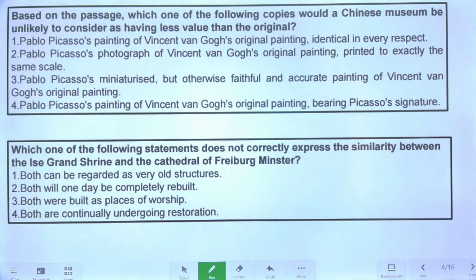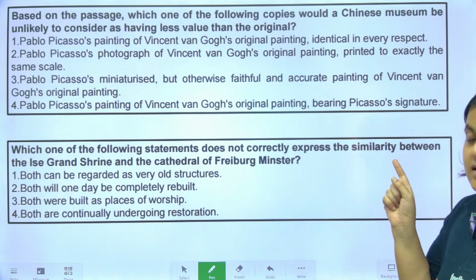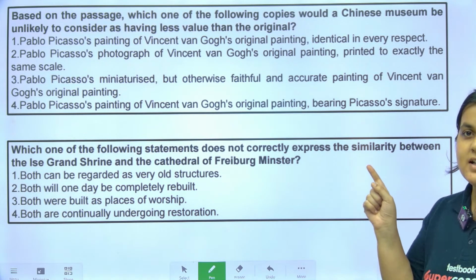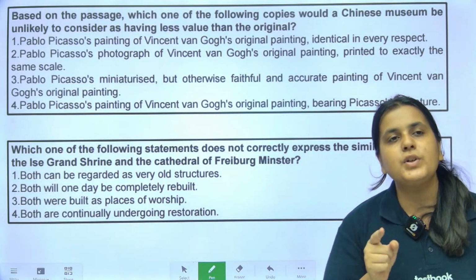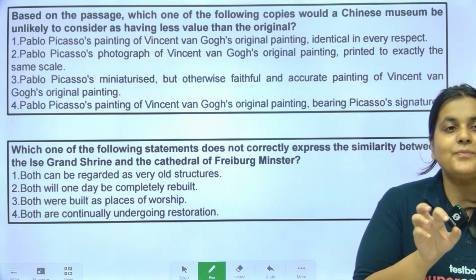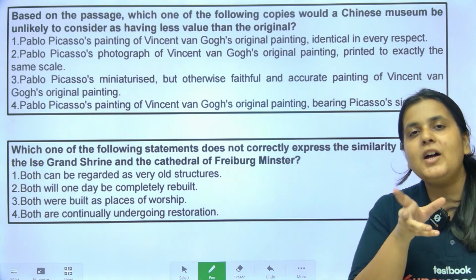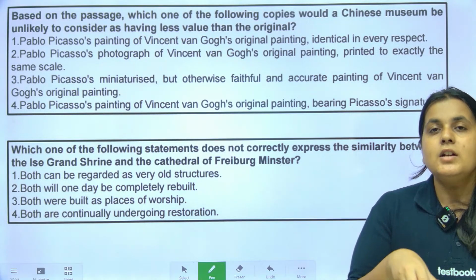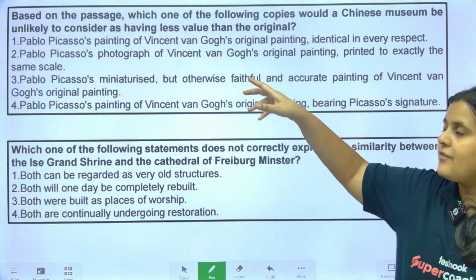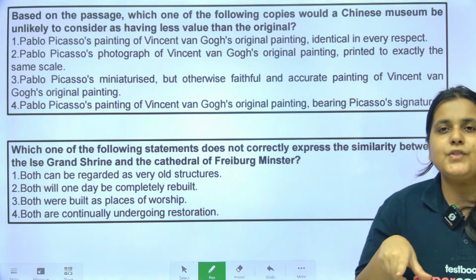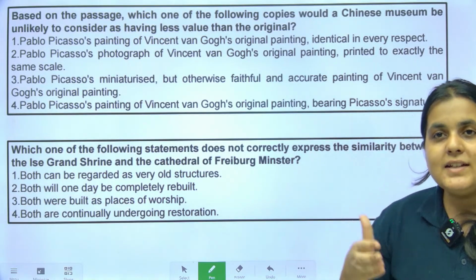Based on the passage, which one of the following copies would a Chinese museum be unlikely to consider as having less value than the original? See, I always tell you, please focus on the question stems. Because what will they do? Take a simple question and, just to make it complicated, use circumlocution, which we talk about, and twist it around. Here they have used unlikely to consider, not, all of this, to make it a little confusing. That's why it's very important, guys, that you read carefully.